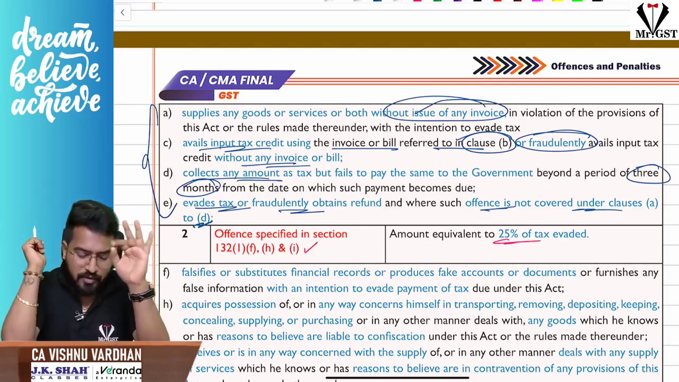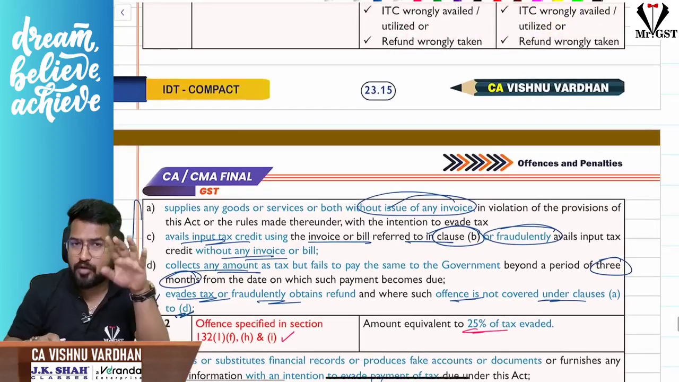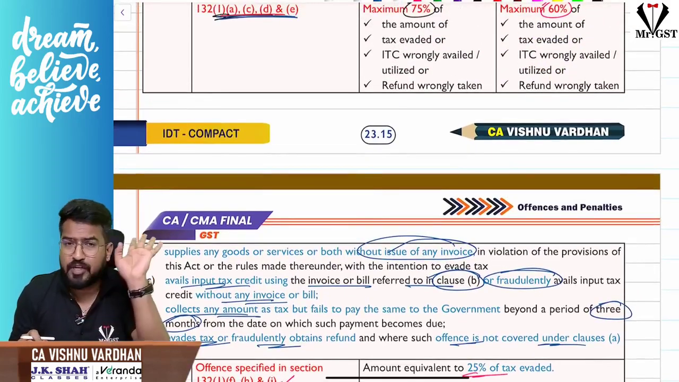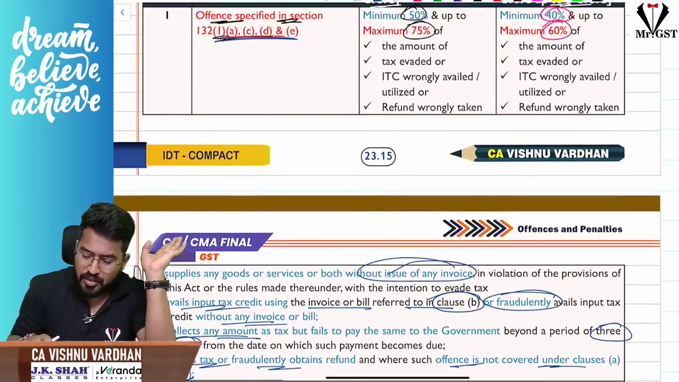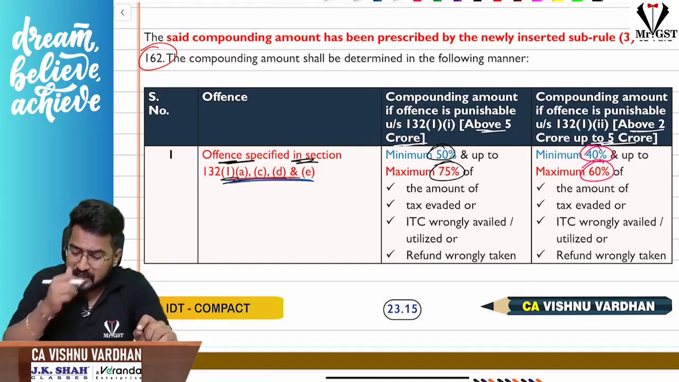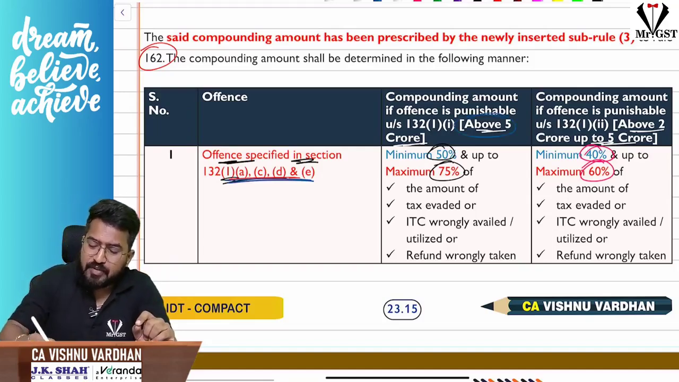For these 4 cases, if you want to get compounding, I repeat, for a repeated offender compounding is not there. Please remember. For these 4 cases, if you want to compound, if the amount is above 5 crores, please be very careful.